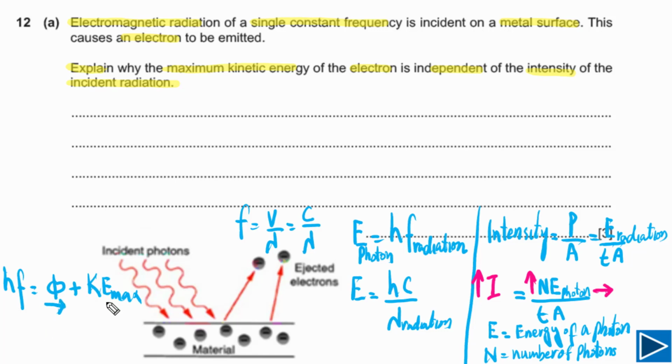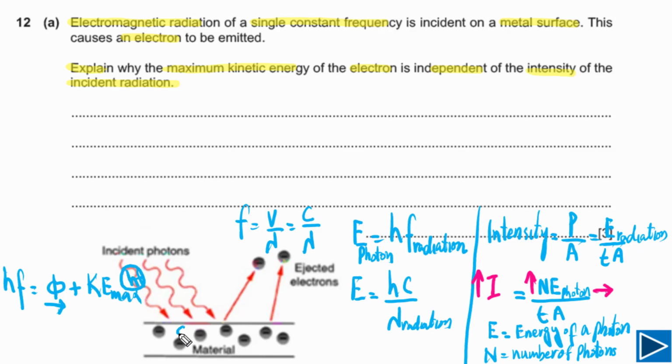Kinetic energy maximum, we need to understand why we call this kinetic energy maximum, because we are talking about electrons released from the surface. It also means that the energy of photon is used to release electron from the metal, and rest of the energy of the photon becomes kinetic energy of electron. If we look at one single photon here, this photon has energy hf.